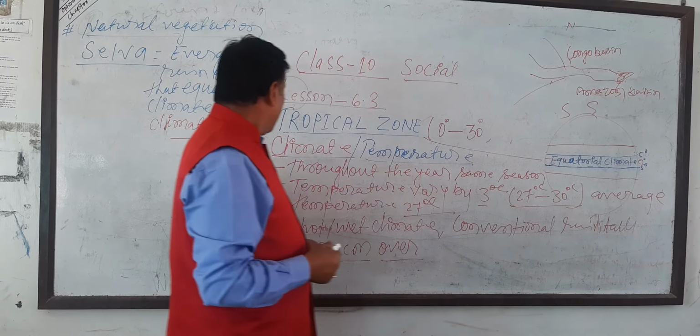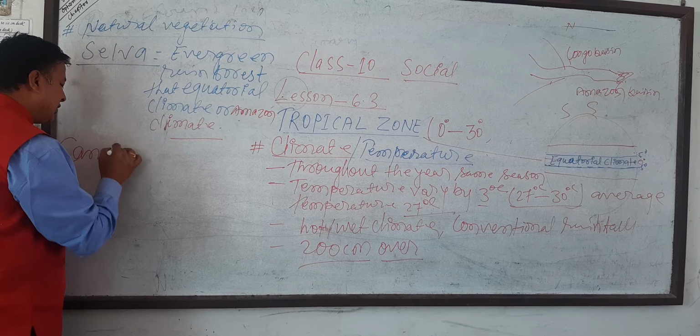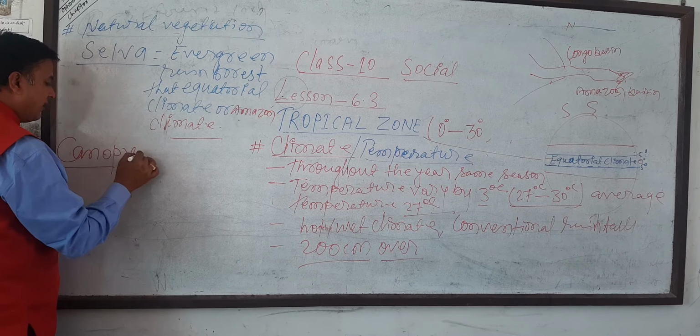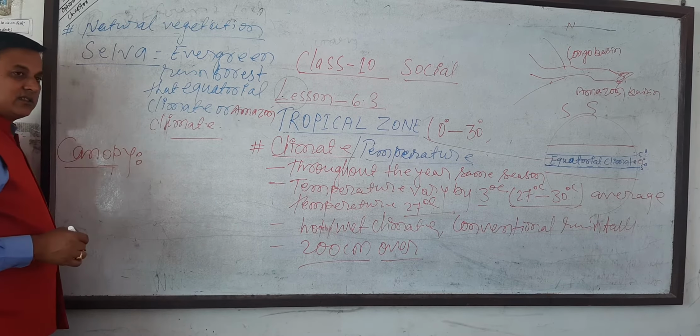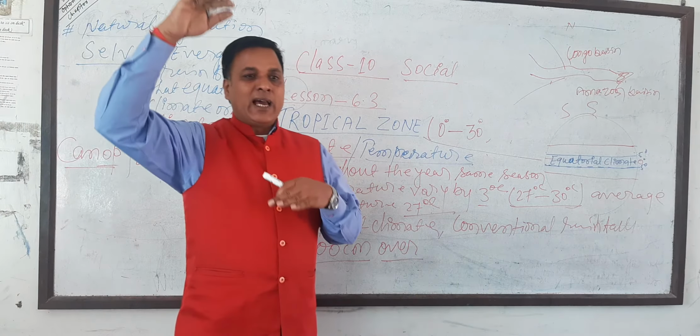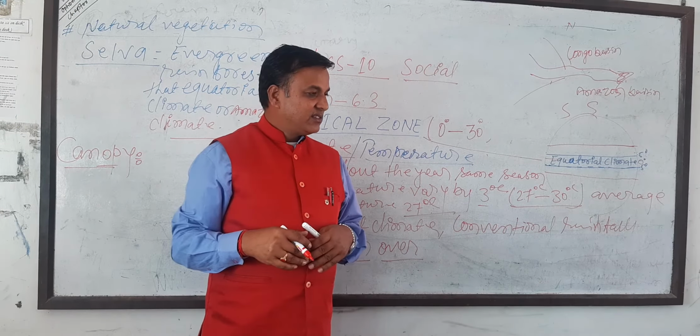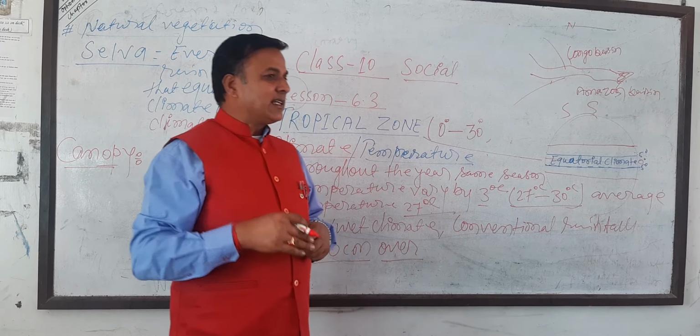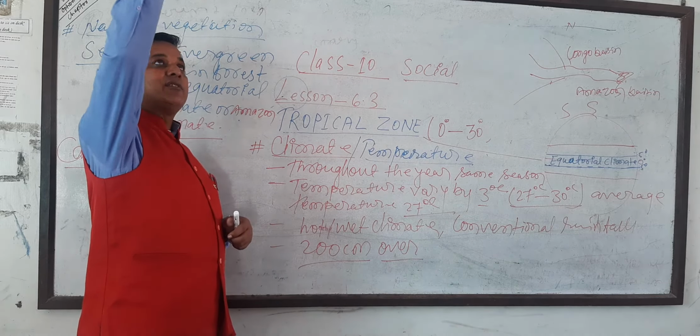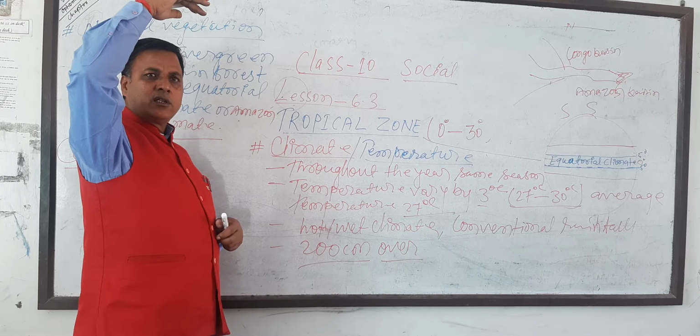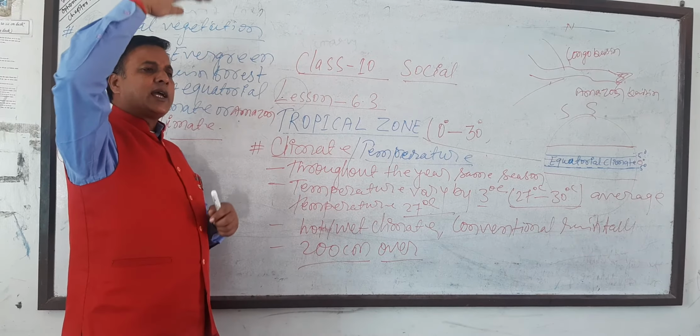There is also a question that will be asked about the canopy. We talked about the canopy the other day. What is it? It is a ceiling like an umbrella, which blocks rain water.